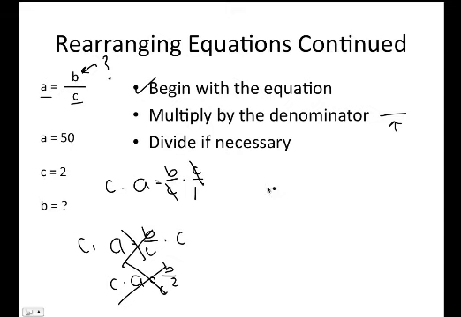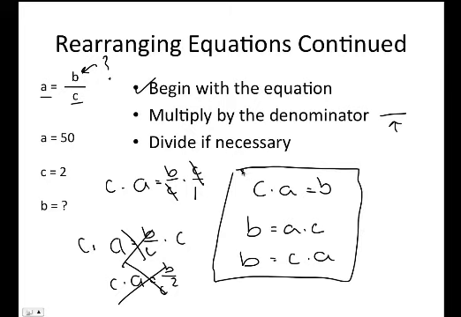What happens here? The C's cancel out. And now we wind up with an equation. C times A equals B. Or we can write it another way. B equals A times C. B equals C times A. No matter how you write it, all three of these things are the same. And what's nice about it is we had the value for A and we had the value for C, and we can sub in and things become pretty easy. B equals 50 times 2, and B equals 100. Now when you go through with me, it's not necessary to write all the different ways that you can write this equation. I was just showing you, for example, that all these guys here are the same.